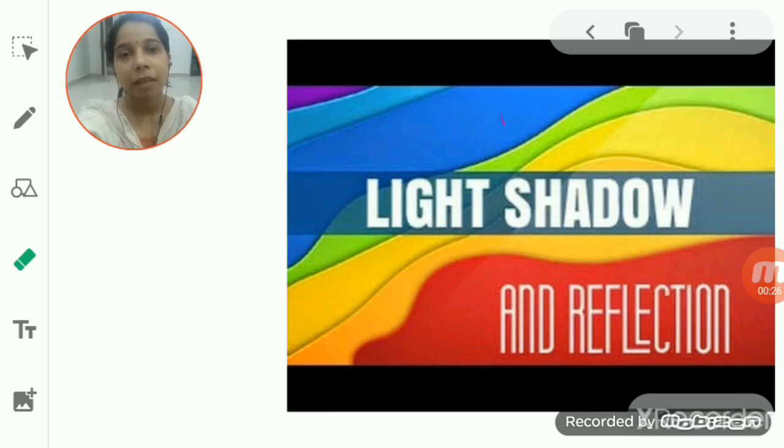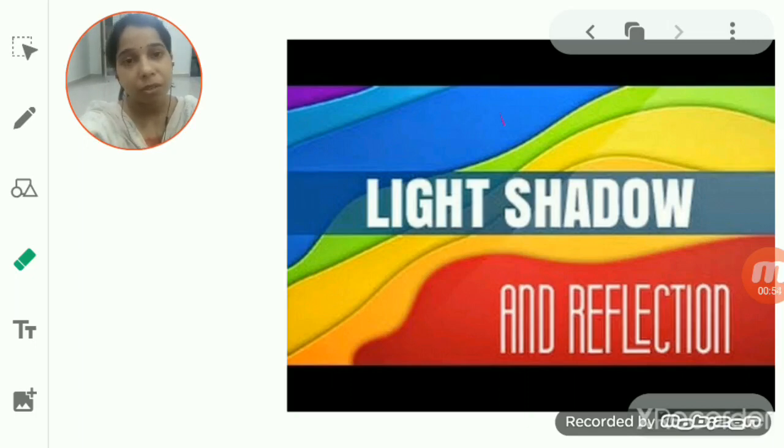You see that no shadow is formed when you are in the dark or at night where there is no light. So it is because of the light, either you can see your shadow in the sunlight or when you switch on an artificial light, okay, or your room light. Then only you are able to see the shadow. So it is because of the light that shadow is formed.